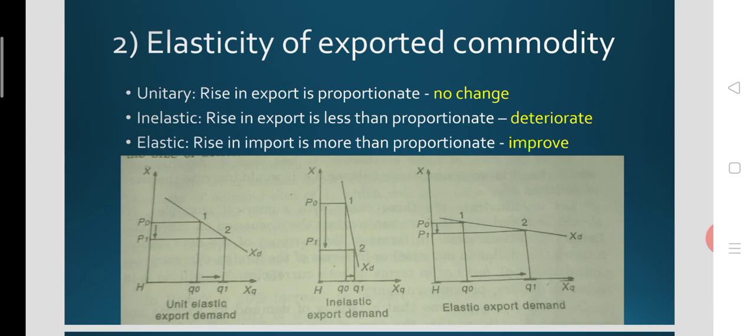So when export commodities elasticity is unitary, or equal to 1, the rise in quantity exported will be equal to the fall in price. So when price declines, the demand will increase. This is the law of demand. So when the elasticity is unitary, or equal to 1, when price declines from P0 to P1, this is the foreign demand for the domestic commodity.